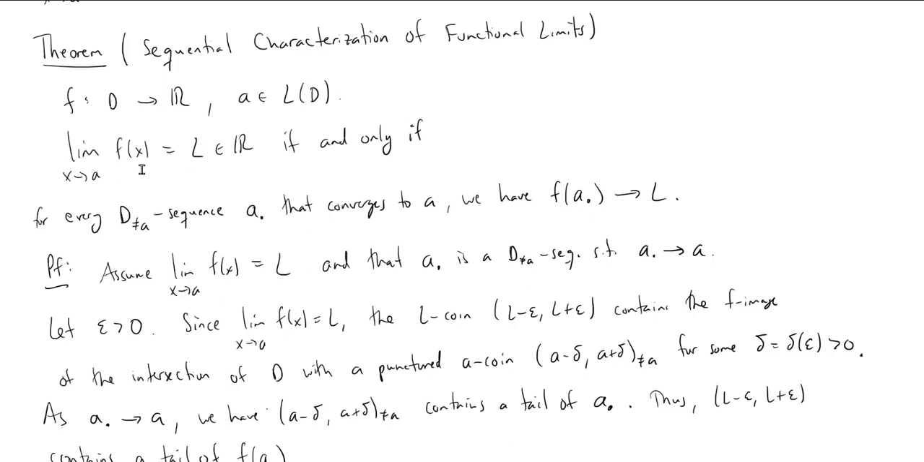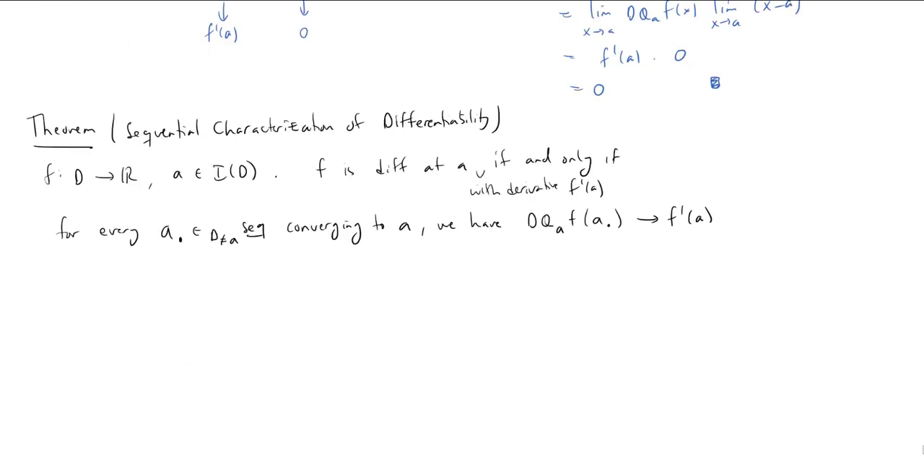So in our case, the function we're thinking about is not f itself, but rather the difference quotient of f. We take the limit of it, and it is equal to whatever this number is, in our case f prime of A, if and only if, for every D not equal to A sequence a_n that converges to A, the difference quotient applied to a_n converges to f prime of A. So we can see it's just a specific case of the sequential characterization of functional limits. That's fantastic. We don't have to do anything new.